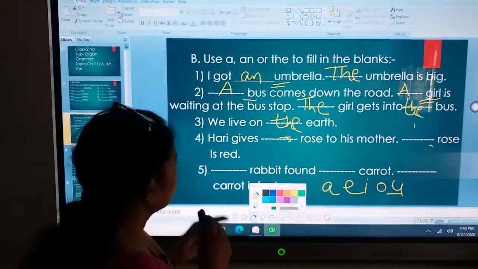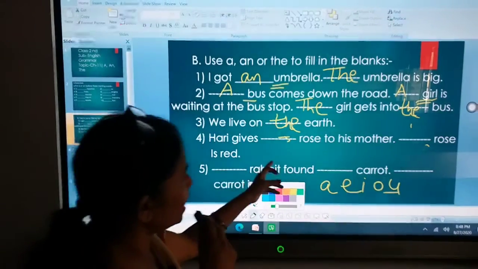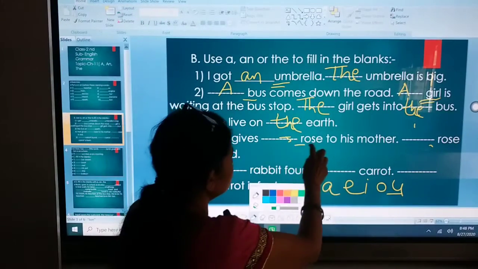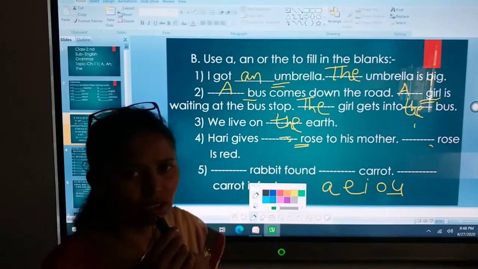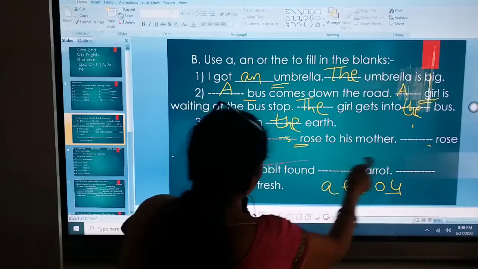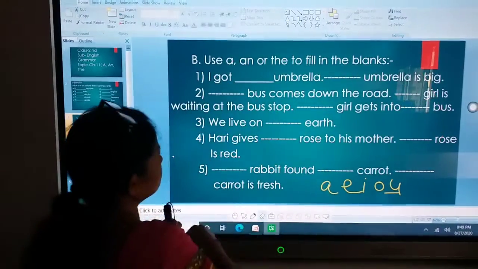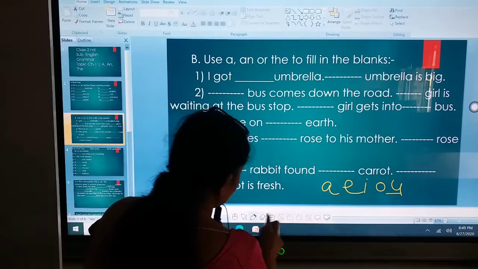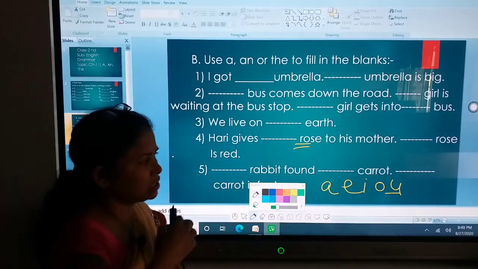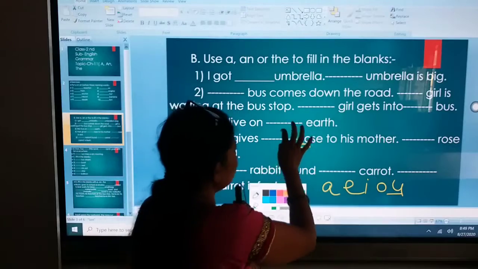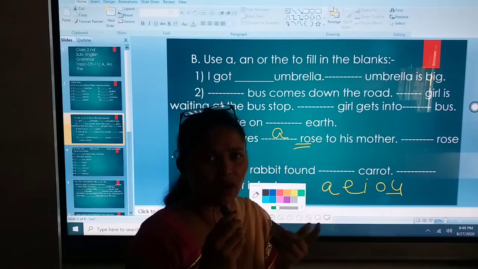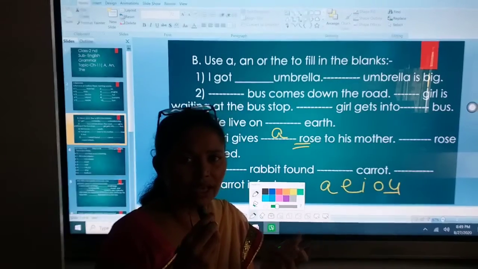The will come. Hari gives dash rose to his mother. Now here, see the first letter of rose. First letter of rose is consonant, so we write a. If your letter begins with A, E, I, O, U, then we'll write an.